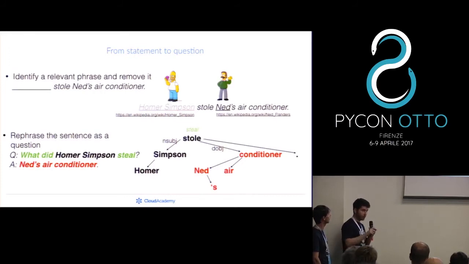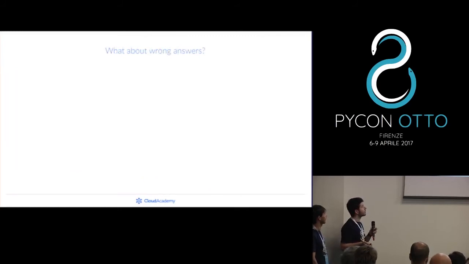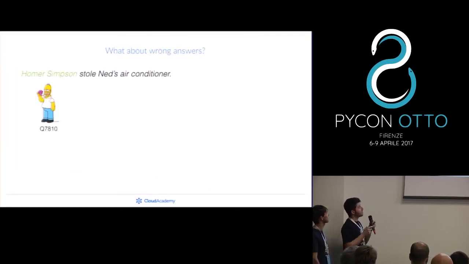Up to now, we have the question, we have the correct answer. Still, we do not have the wrong answers. What can we try to do? We have Homer. If we remove Homer in a different sentence, for example, and it's the correct answer, then we know its Wikipedia link and we know its Wikidata ID.